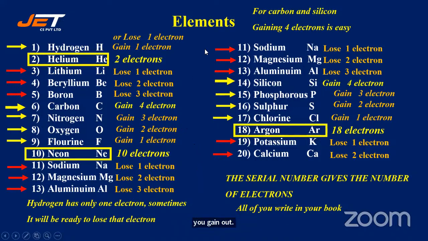So it may gain 1 electron or lose 1 electron. So this is how you have to know which element loses the electron, which element will gain the electron to maintain the octet configuration in the valency shell. Right? So please note down. I'll give you a few minutes. Please note down.